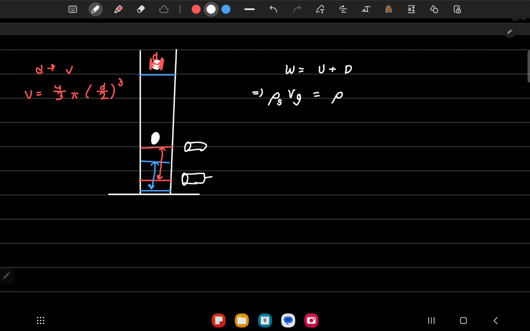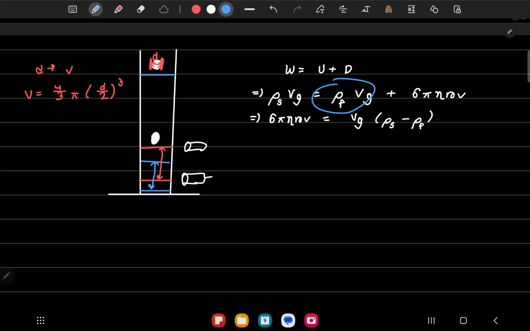The upthrust will be the density of glycerin over here, or any fluid we use. So we have density of fluid times the volume of the steel ball times g, plus the viscous drag. This will be 6 pi eta rv. This is another method of finding the viscosity. From here, I can take 6 pi eta rv on one side, and we have Vg times density of solid minus density of fluid on the other side.